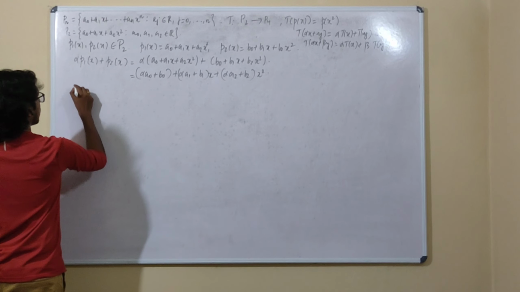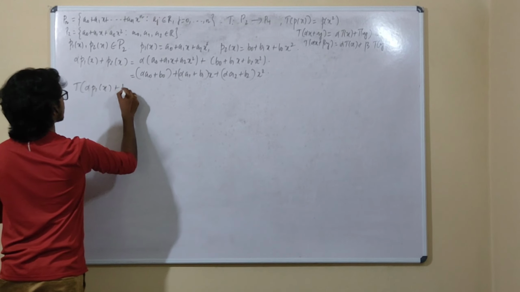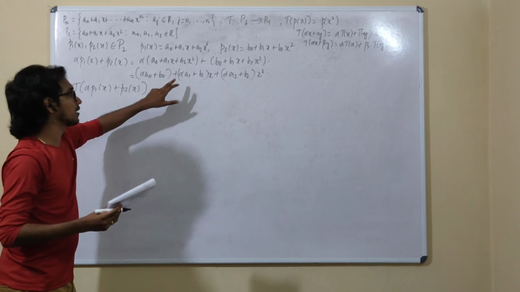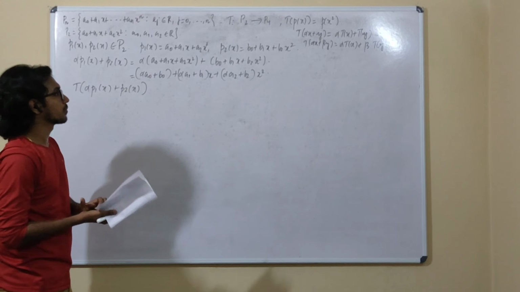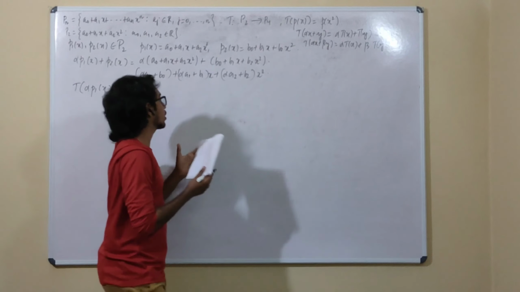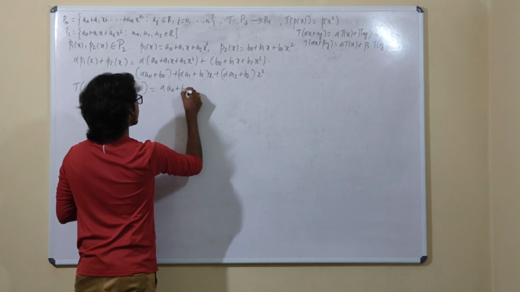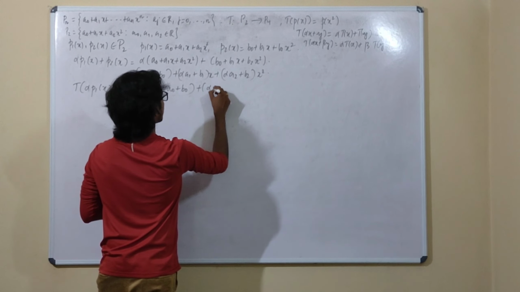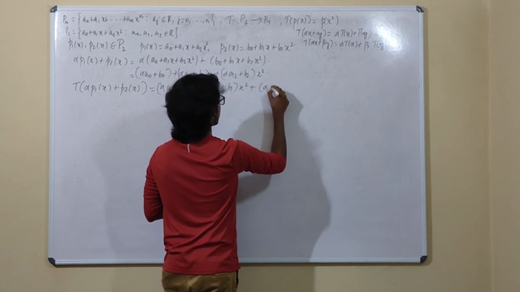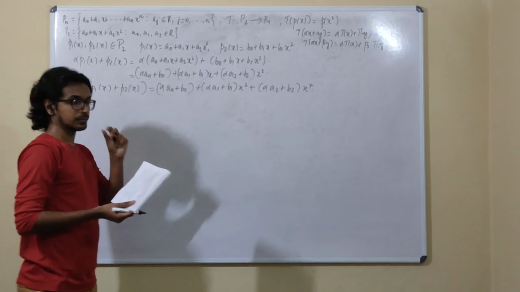Okay, let me apply T now. T of alpha P1 of x plus P2 of x. So when I apply it here, what does it do? It just converts every x into x square. So this simply becomes alpha times (a0 plus b0) plus alpha times (a1 plus b1) times x squared plus alpha times (a2 plus b2) x to the power 4.